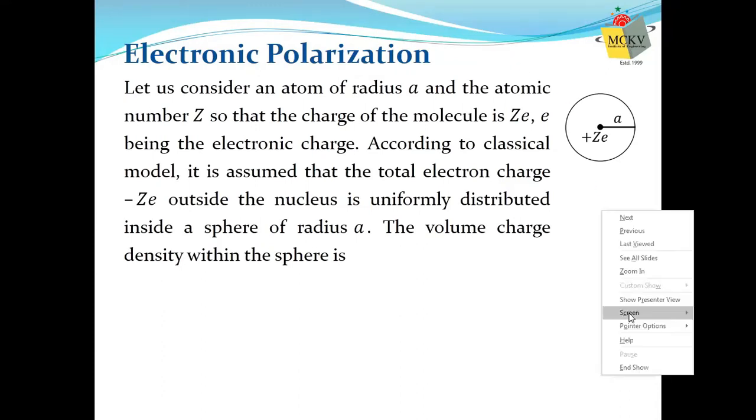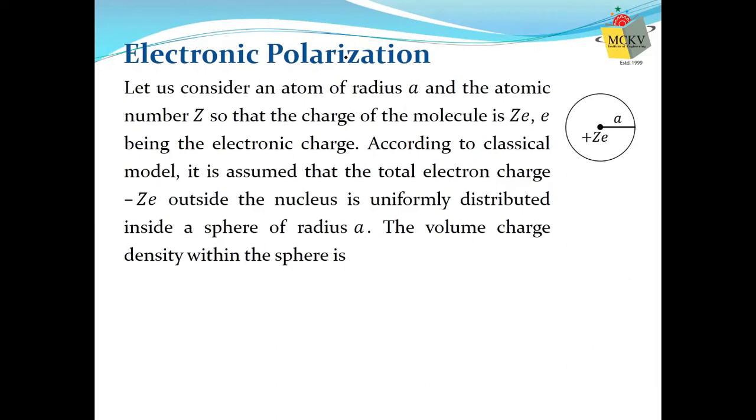This is a single atom, and we assume the radius of the atom is A. Radius of the atom is A, and atomic number is Z. That means the amount of positive charge can be said as Z times E, plus ZE. Plus ZE is the total positive charge, whereas total negative charge will be minus ZE.